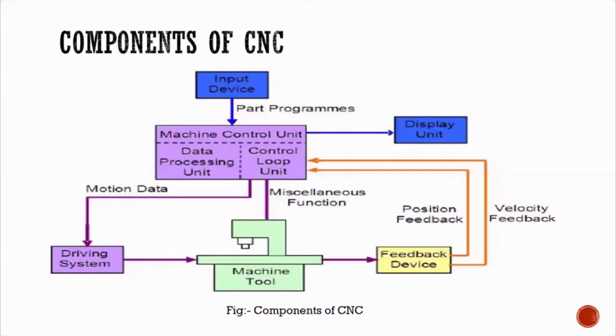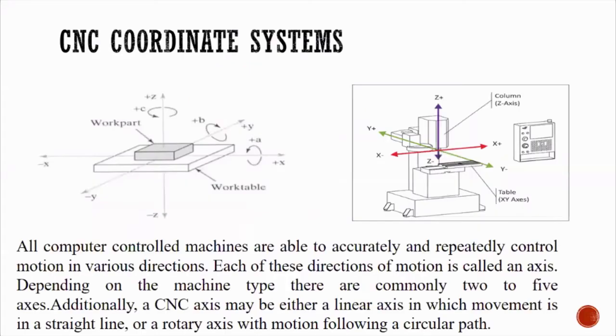Sir, can you explain once the feedback device? Which one? The question is not clear. Which device? Where the position feedback and velocity feedback is there. Then, the CNC coordinate system.